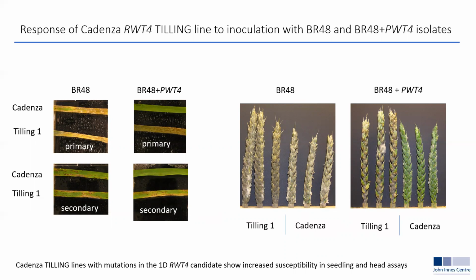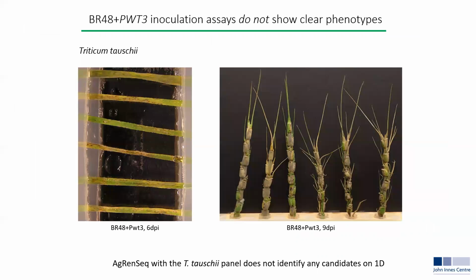So we have an NLR candidate, which we believe, through many other mutations that we've observed, to be a full-length NLR that controls the recognition of the effector PWT4 on both seedlings and head tissues. We tried exactly the same with the isolate carrying PWT3. We never found any clear phenotypes.